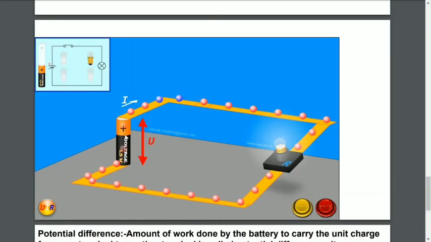Just now I told you that this dry cell maintains one end at high potential and the other end at low potential. In the next class we will discuss how a battery or dry cell is able to maintain one end at high potential and the other end at low potential. In order to understand that, we need to discuss the working of a battery, which we will discuss in the next topic.